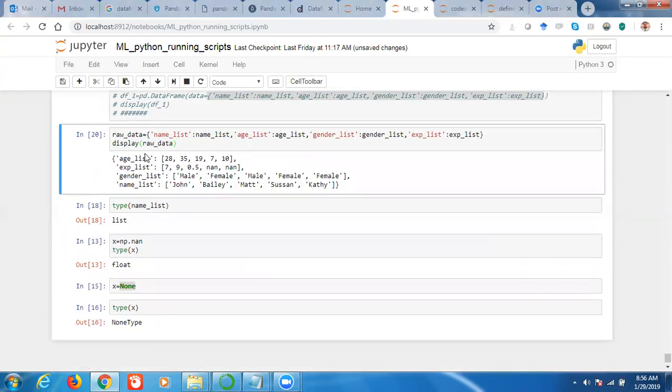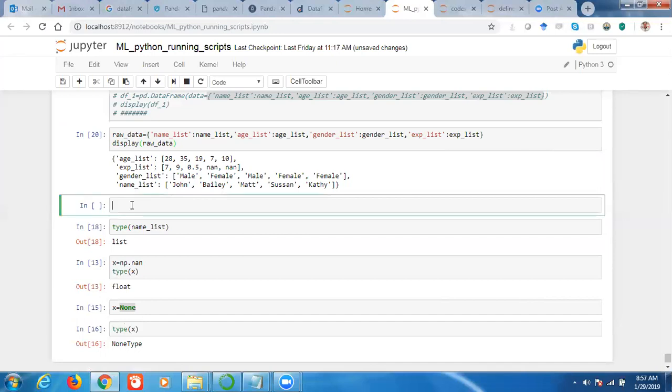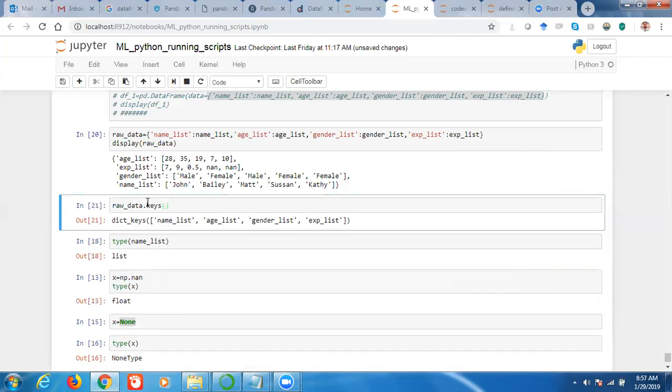So you can see that this is nothing but a dictionary, right? The dictionary has the keys, the names of the lists. Yes, it is convenient to keep it in a dictionary. So I think Dinesh is having a problem.